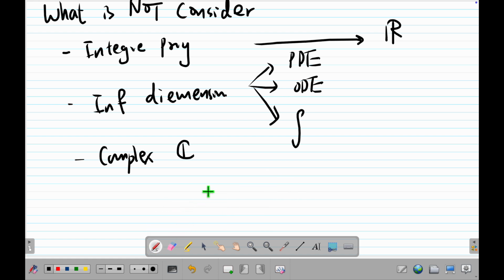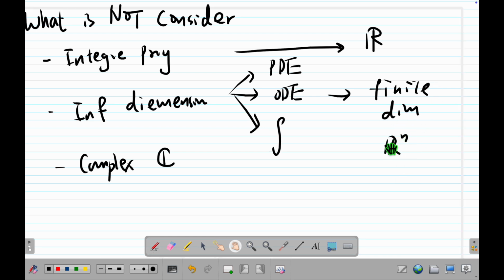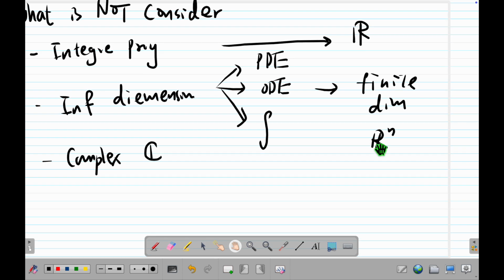In case you handle some problem in complex numbers, then you consider an n-dimensional complex number as a 2n-dimensional real number. A, B is just 2 real numbers in a complex number. So again, we don't care about complex numbers. Because we don't care about integers, we work on R, so that also means we don't care about C. And we don't work on infinite dimension, so we only work on finite dimension. That means it's R^n: a finite-dimensional inner product space, or finite-dimensional normed space, metric space, or finite-dimensional vector space.